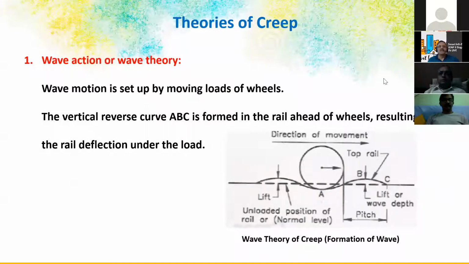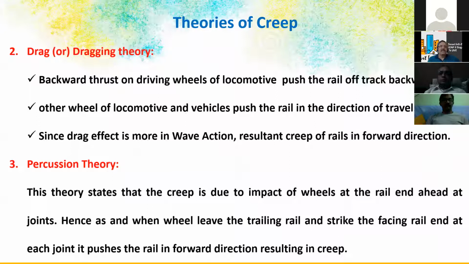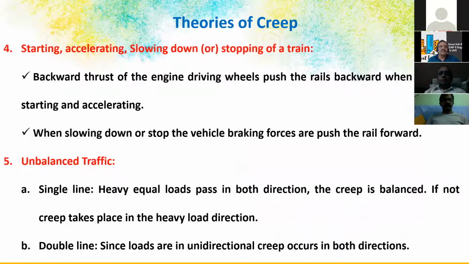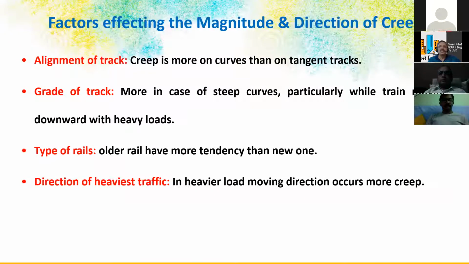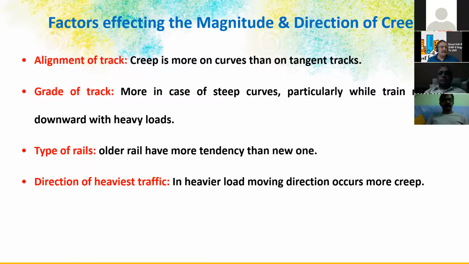So here we can see the creep in the rails. This is of course a blown up figure, but this is the kind of creep that you can have. By doing the permanent way inspection, you will be able to find these things. Drag or dragging theory and percussion theory, and starting, accelerating, slowdown, stopping of a train, and unbalanced traffic, these are all the reasons for this creep actually. And alignment of the track, grade of the track, type of rails, direction of the heavy traffic, all these are the factors affecting the magnitude.